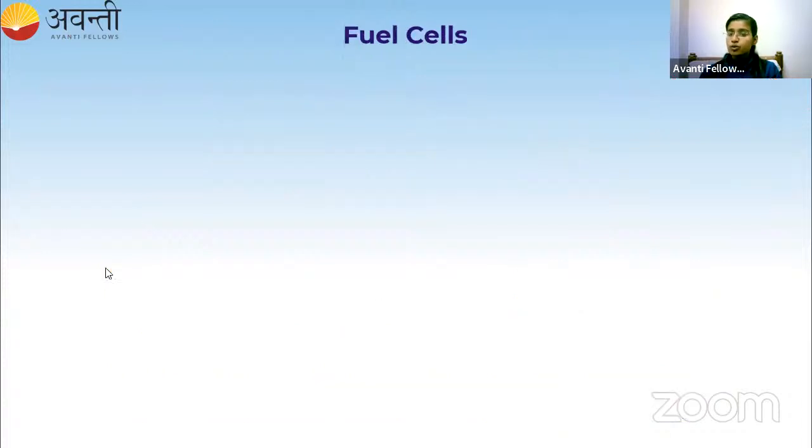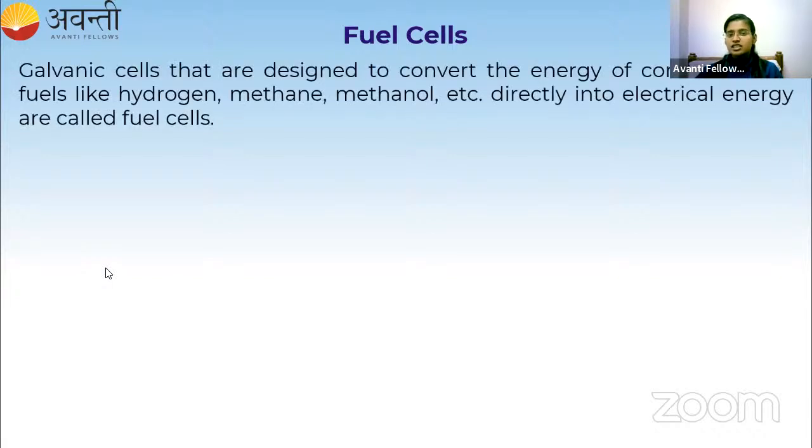The third is the fuel cells. So we have discussed primary batteries, we have discussed secondary batteries. Now we are going to discuss, sorry, fuel cells. Fuel cells are galvanic cells that are designed to convert the energy of combustion of fuels.